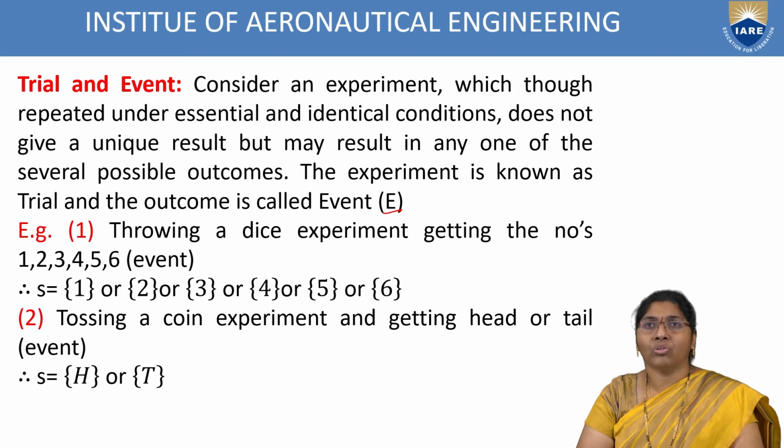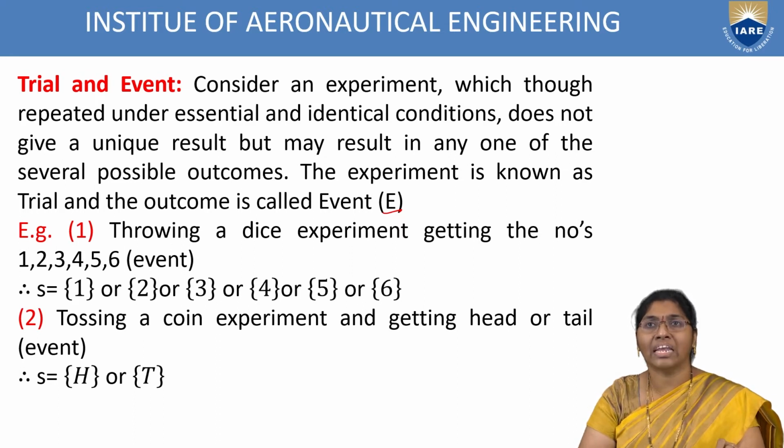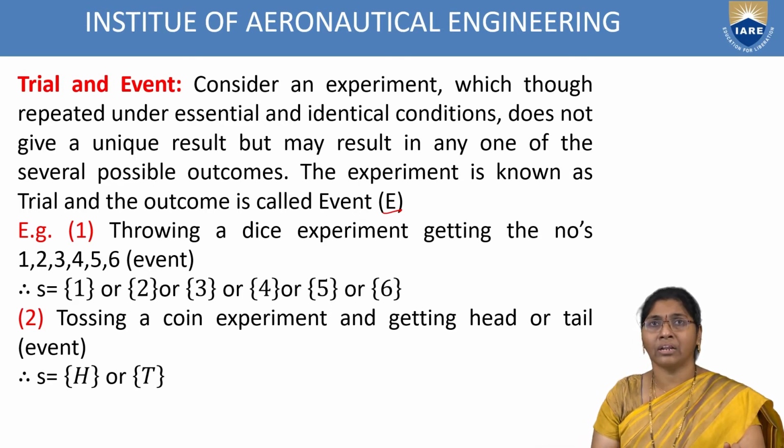For example, consider throwing a dice. In the experiment, the possible outcomes are 1, 2, 3, 4, 5, 6. These are called events. In the first trial we get 1, in the second trial we get another number, and in the third trial we get 4, 5, 6, 3, and so on, up to 6 only. Similarly, another example is tossing a coin. The experiment gives a head or tail event. In the first trial we get the event head, and in another trial we get the event tail.